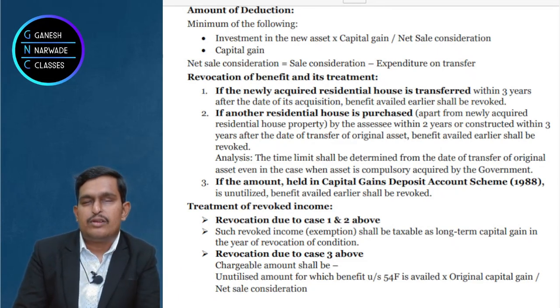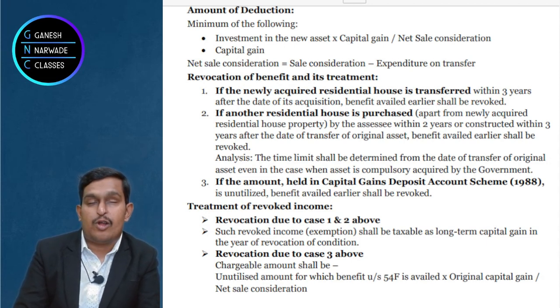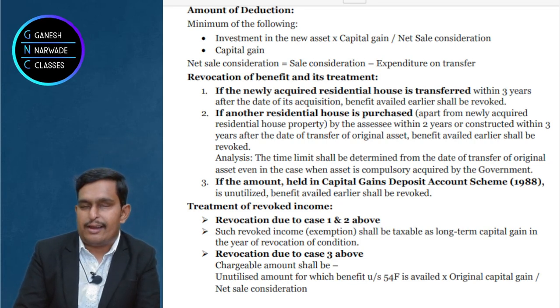Suppose example, you kept the money in capital gain account scheme because you did not construct the house or purchase the house within the due date of filing returns. So you invested the money in capital gain account scheme, and that money is not withdrawn. Neither you purchased the house nor you constructed the house. Money is anyhow not withdrawn because of that reason.